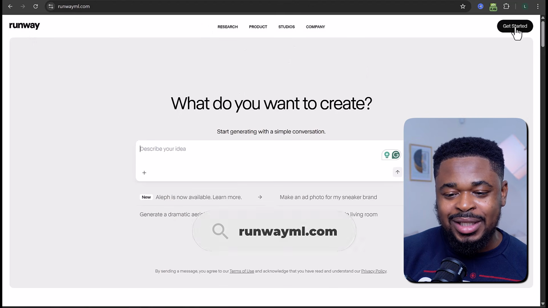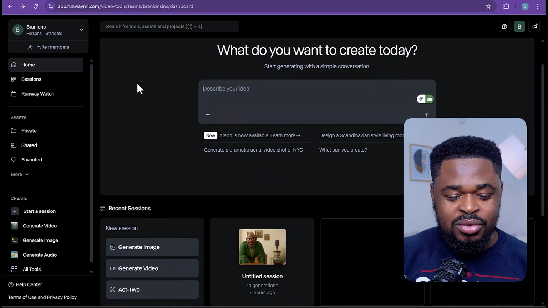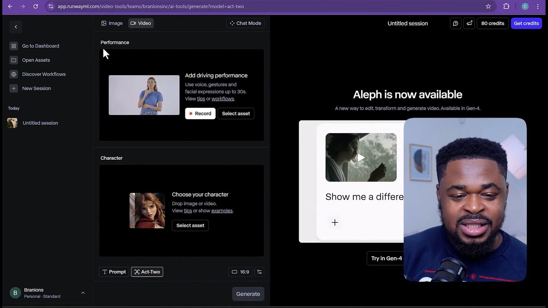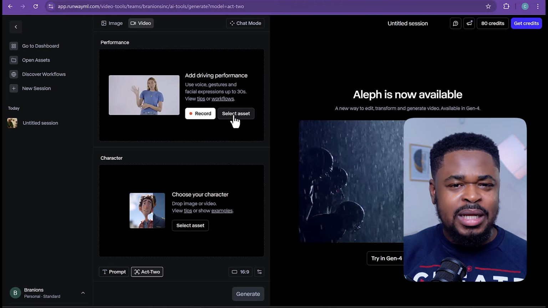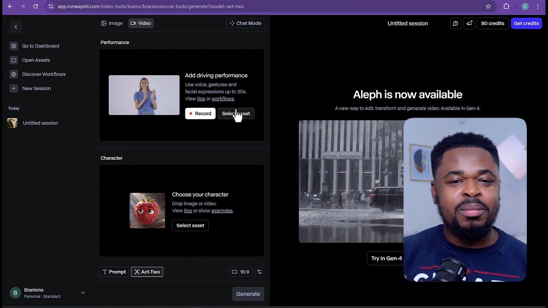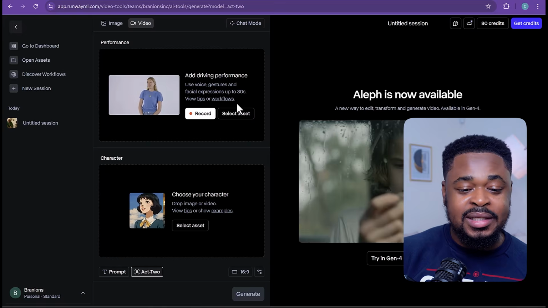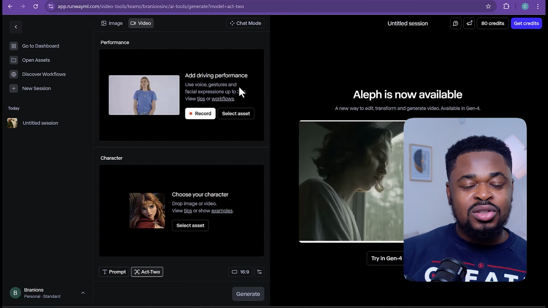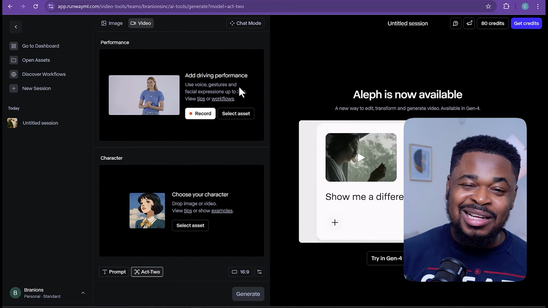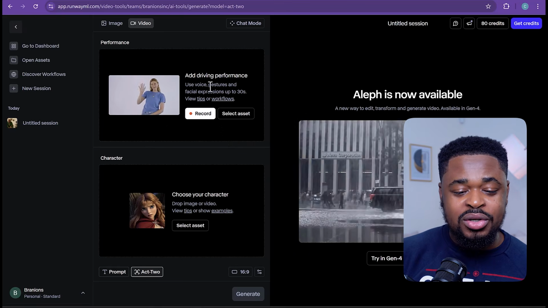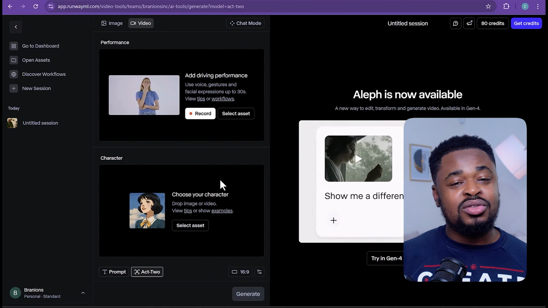After you've generated your images, the next thing that you can do is to go to runwayml.com. Once you're here, you just click on get started. Now, once you're in Runway ML, just scroll down and click on Act 2. And then here we are in Act 2. You'll see a first part where it says performance and character. So what does this platform do? Runway ML is a video generation platform. It's an AI platform that also allows image to video, video to video and all that. So they launched a new tool that will help you turn an image to video by acting out what you want the image to do, and I'll show you how. So what we are going to do now is to upload a video and upload an image and click on generate to generate a video.